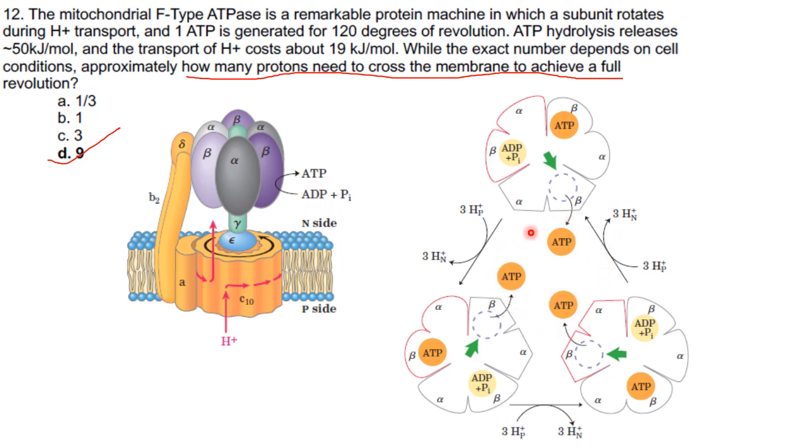3 ATP molecules will be produced, and how many protons are needed? 3 protons here, 3 protons here, and 3 protons here. So totally 9 protons are needed. So the answer here is option D, that is 9.